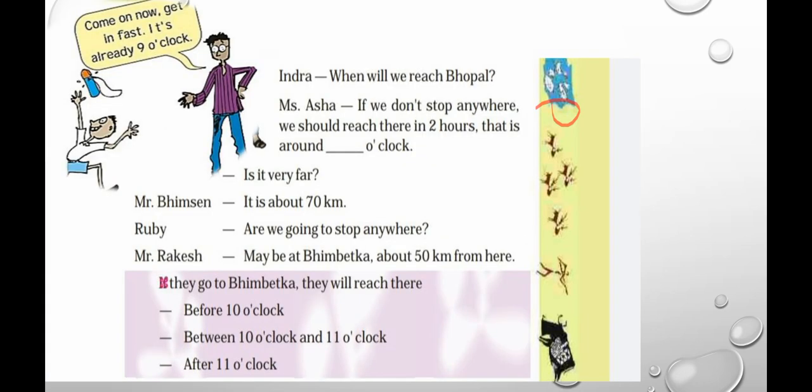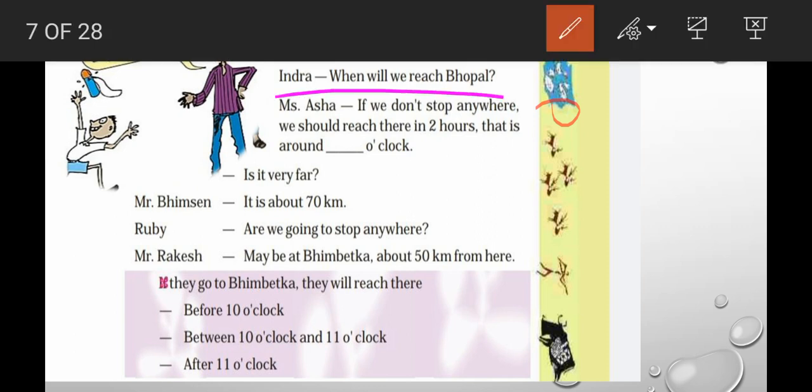So now all are ready for the trip. The teacher is asking, come on now, get in fast. It's already 9 o'clock. So they have to start the trip at 9 o'clock. So Indra is asking one doubt. When will we reach Bhopal? So Miss Asha is saying, if we don't stop anywhere, we should reach there in 2 hours.